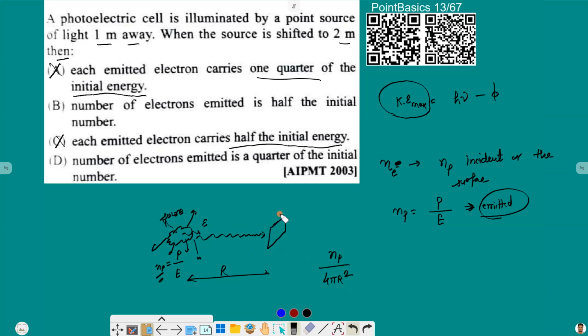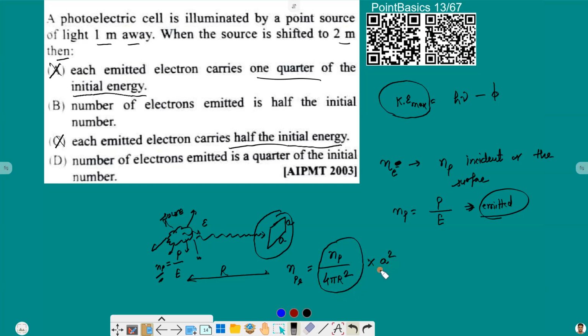And now the number of photons that are reaching this plate. Suppose this plate has a side A and width also, a square plate. So the number of photons that are reaching the plate, let's say Np', will be the number of photons per unit area multiplied by the area of the plate, that is A square.